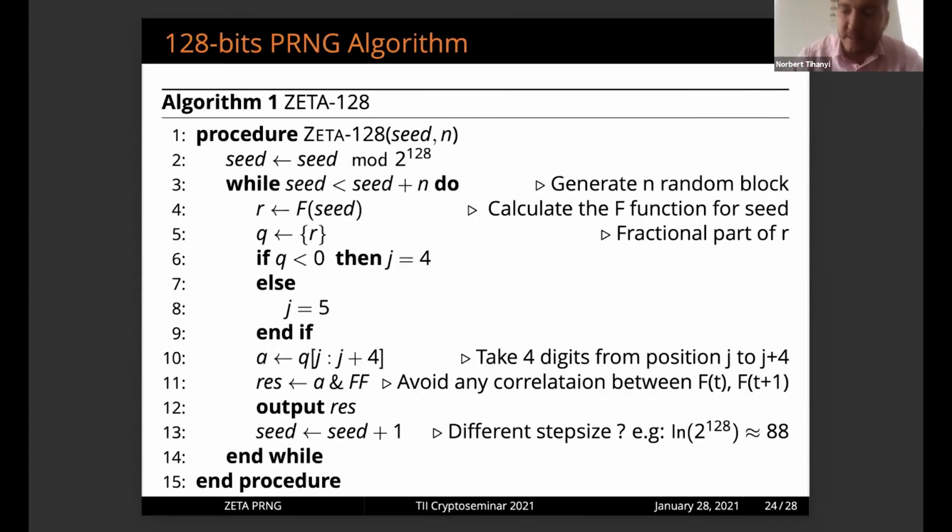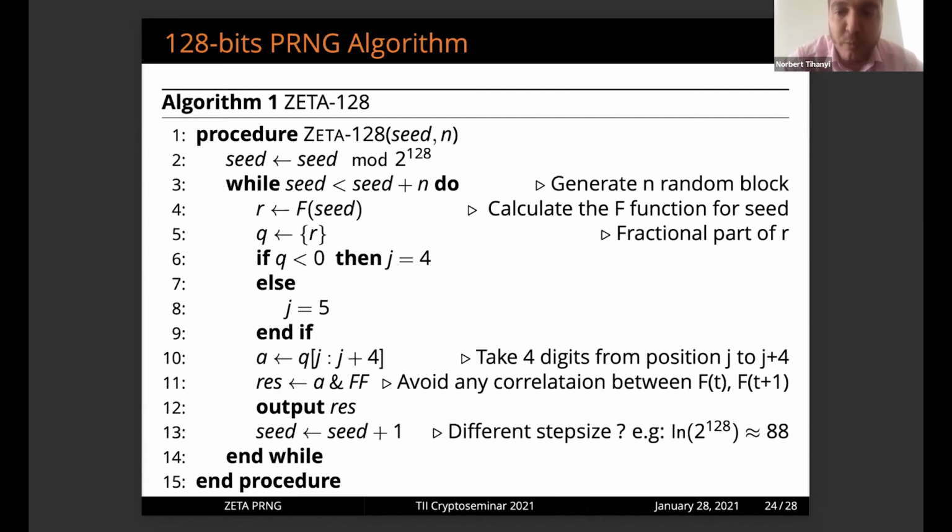So basically, here is the pseudocode of the extractor. You have any seed, for example a secret seed. Of course, this can be arbitrarily large. We just use it mod 2 to the power of 128. And you can see line number 6 and line number 7, line number 8 and 9. If the f function output is negative, then we are using a different index. If the f function output is positive, we are also using a different number. So we just use this.